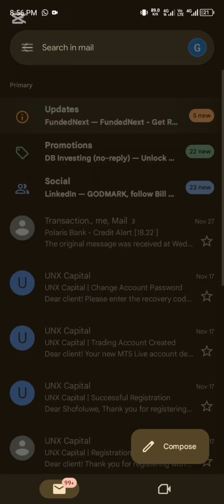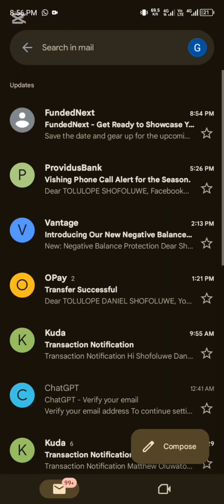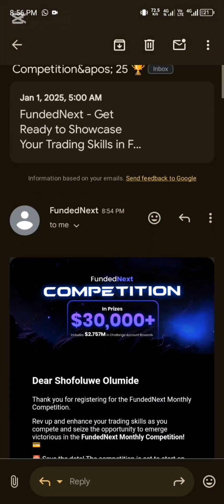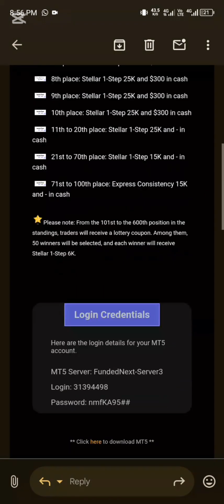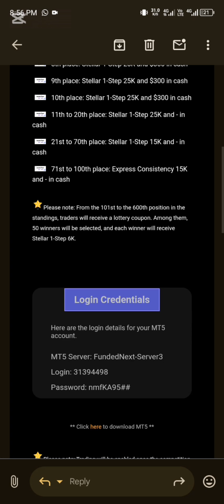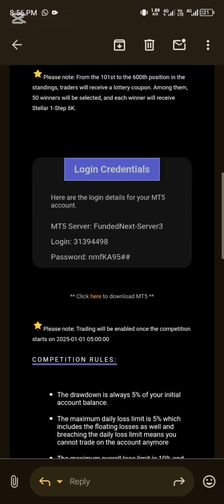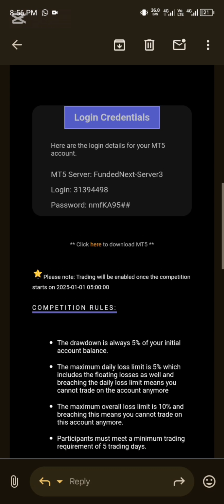Right here in my Gmail, this is the mail they sent to me, and it contains login details of my MT5 and also the position you need to get to in order to get rewarded. I'll be blurring this part due to my login details. And from here, you head straight to your MT5 to put in the login details and log in.